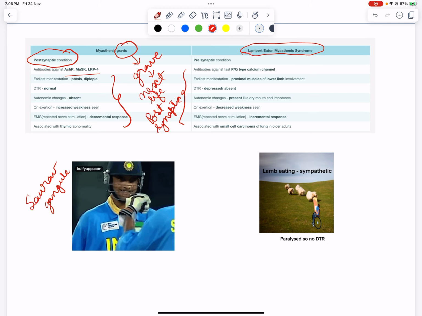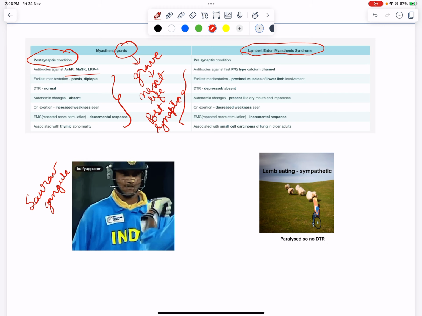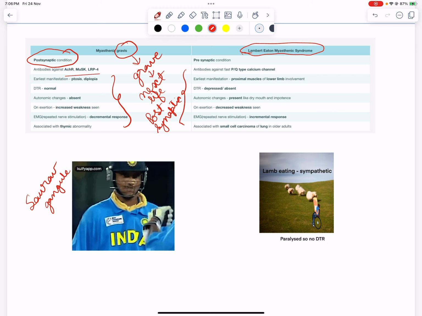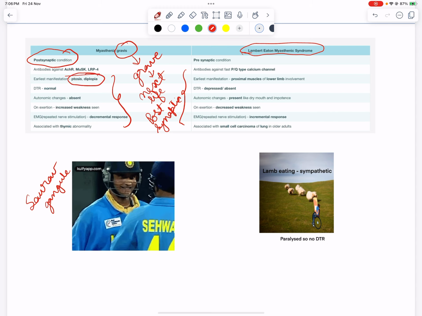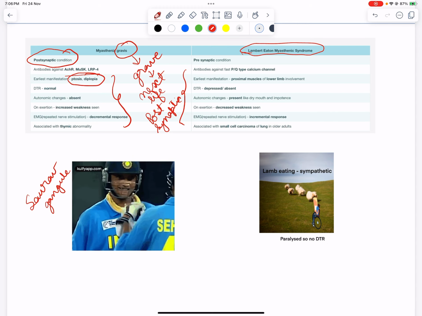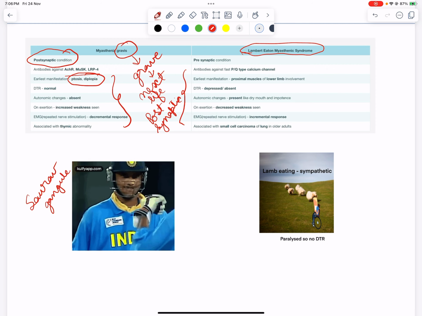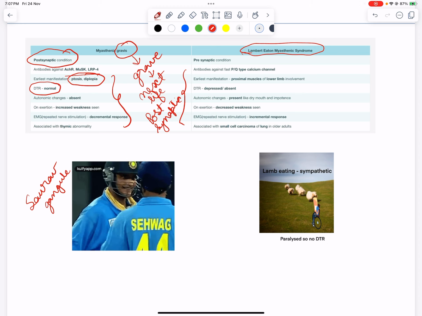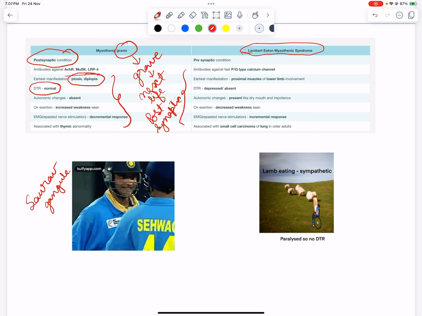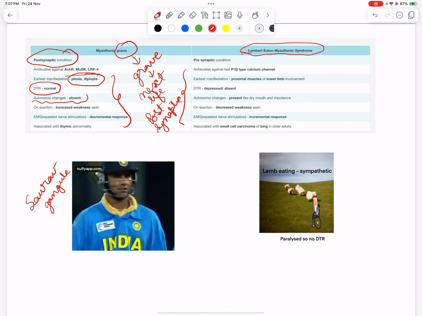Now here ptosis and diplopia would occur. See, for myasthenia gravis, recall Saurav Ganguly because he used to blink a lot, so eye manifestations are earlier. That is ptosis and diplopia. And since he is a cricketer here, deep tendon reflex would be normal. And being a cricketer, he would often be pushed into high pressure situations. Therefore, there are no autonomic changes.